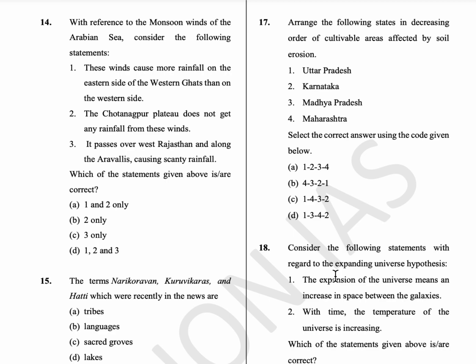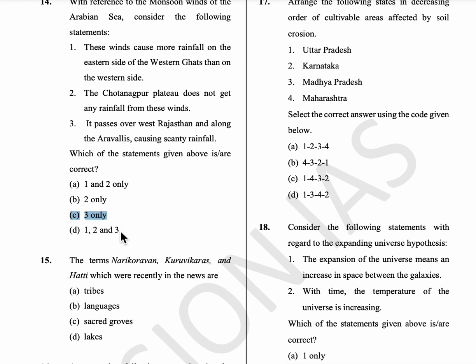Next, the Chota Nagpur plateau gets rainfall from these winds. And it passes over West Rajasthan along with the Aravalis, causing scanty rainfall. So option C is the answer.